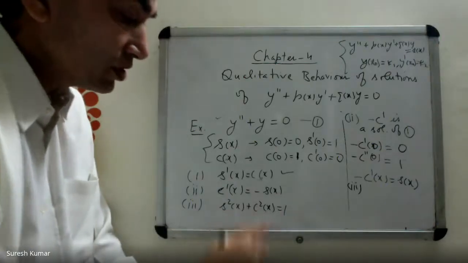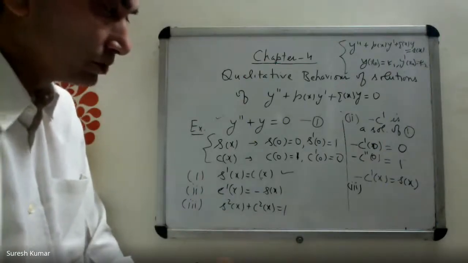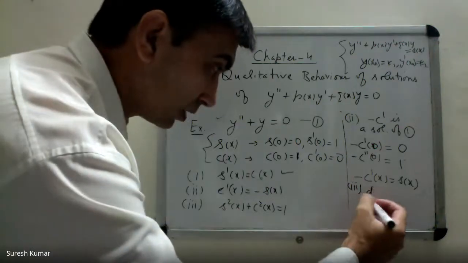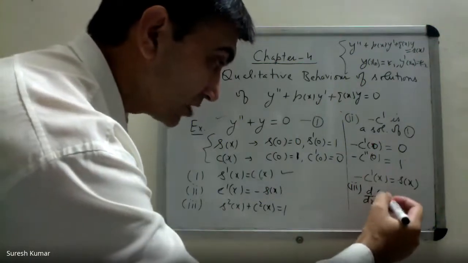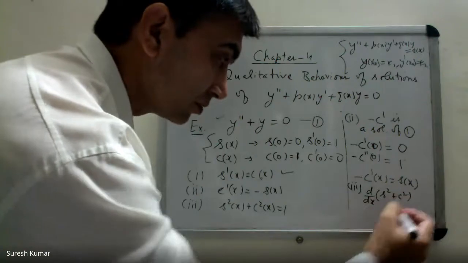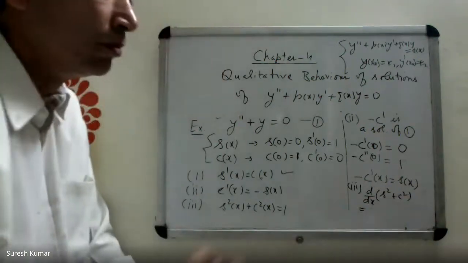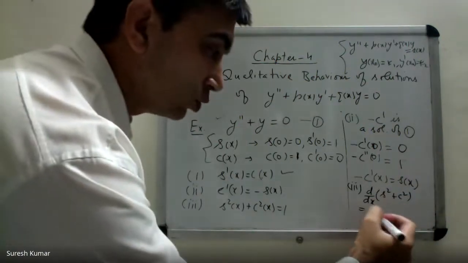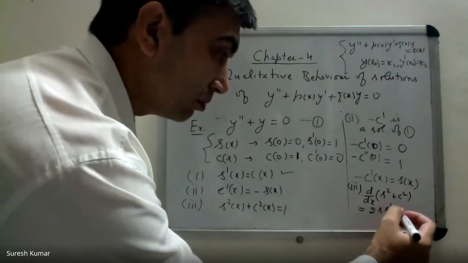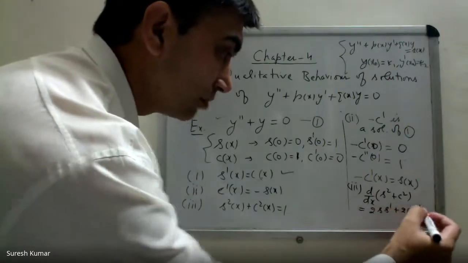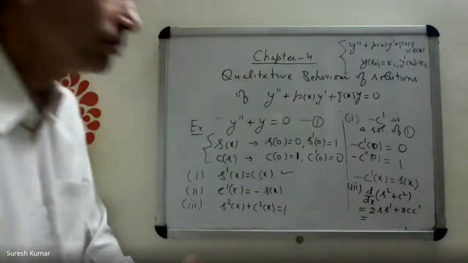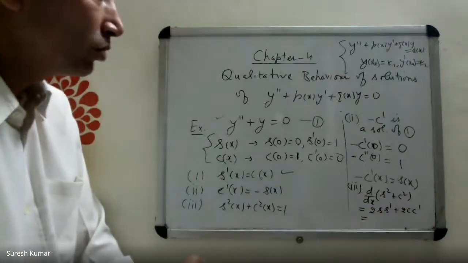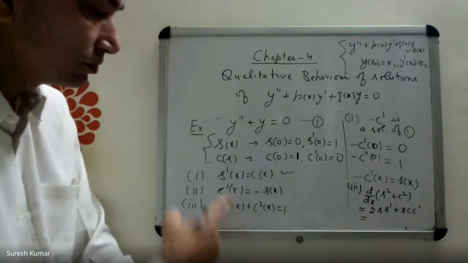Prove that sin squared x plus cos squared x is 1. Let's differentiate S squared plus C squared. We get 2S S prime plus 2C C prime. But what is S prime from here?